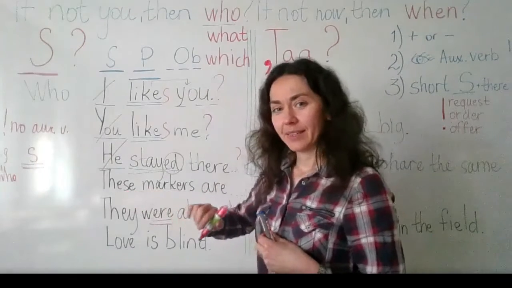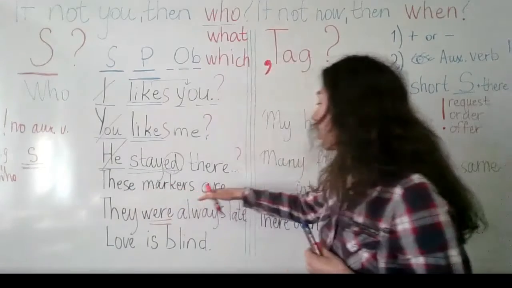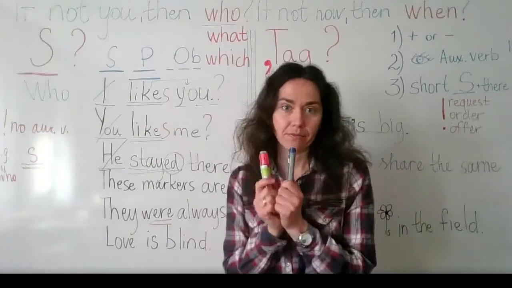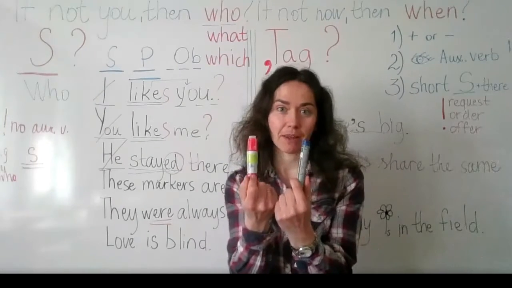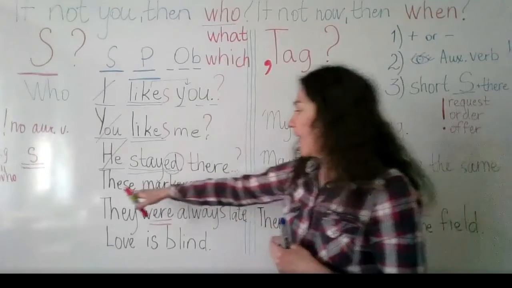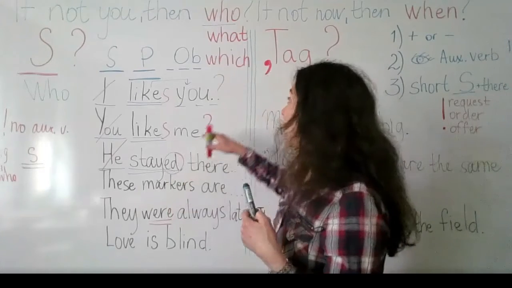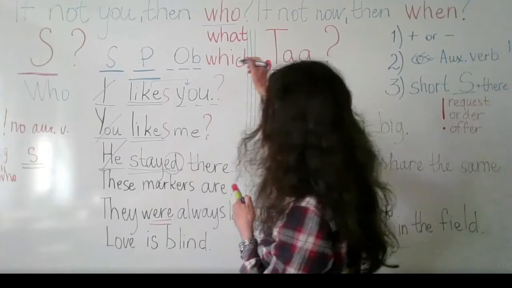Here we have another sentence. These markers are very good. Let's say these markers are very good. When I have these markers and I speak about markers, I can use this question word.